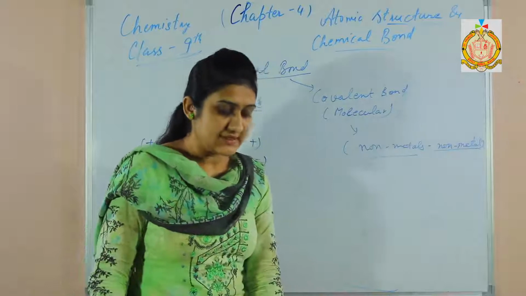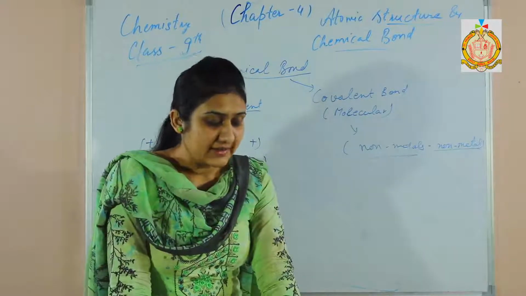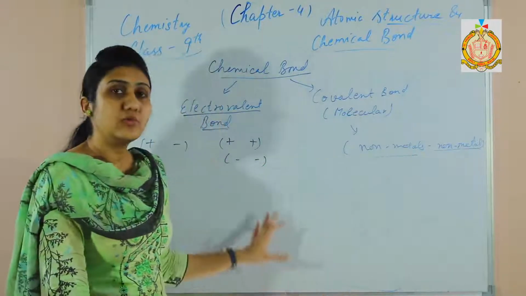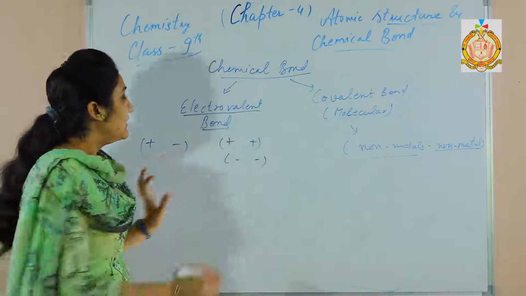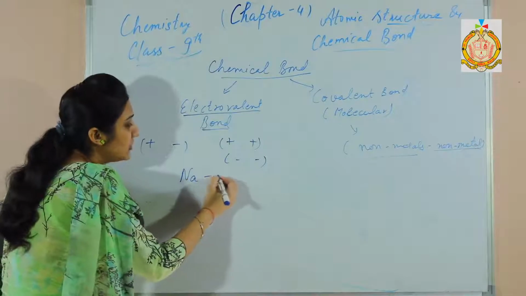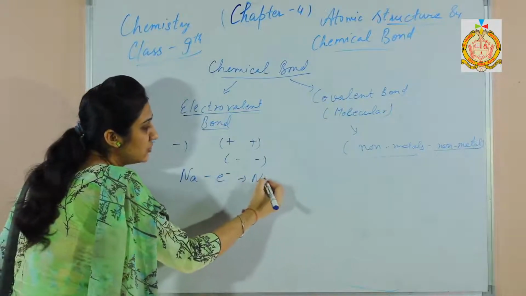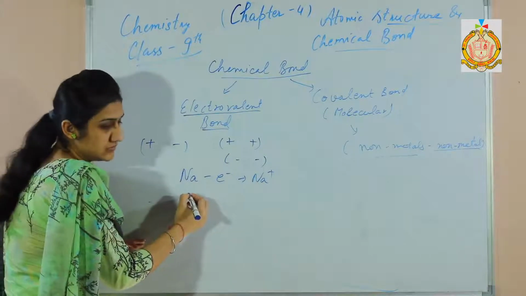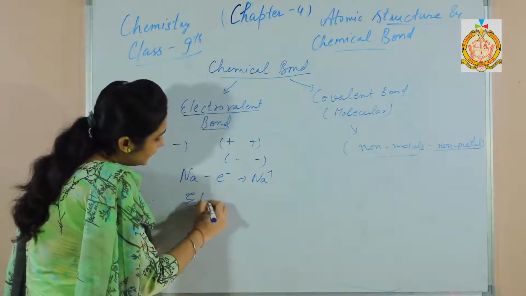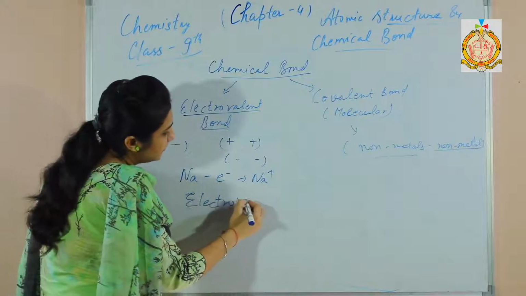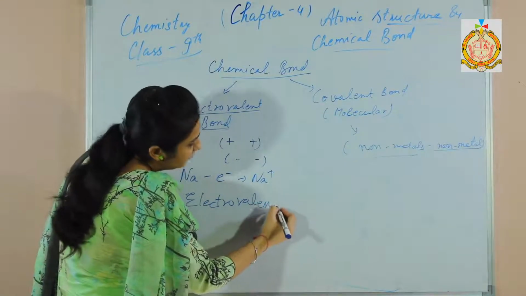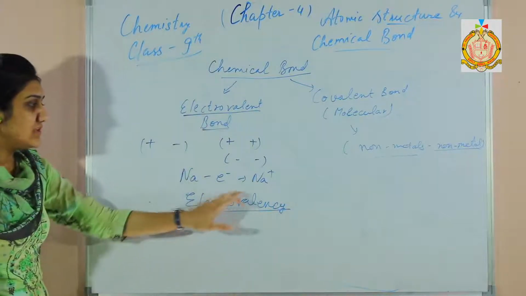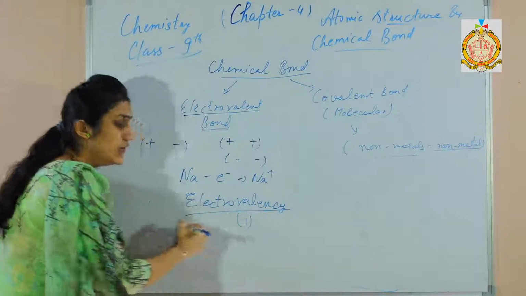Now what is electrovalency? It is the number of electrons that an atom of an element loses or gains to form an electrovalent bond. Like in the case of sodium, there was a loss of only 1 electron. So the electrovalency of sodium is 1. Electrovalency, not covalency. We are discussing electrovalent compounds or electrovalent bonds. So the electrovalency of sodium is 1 because it loses only 1 electron.